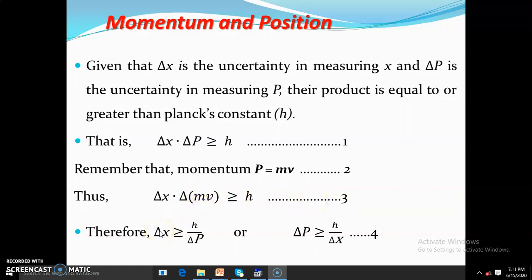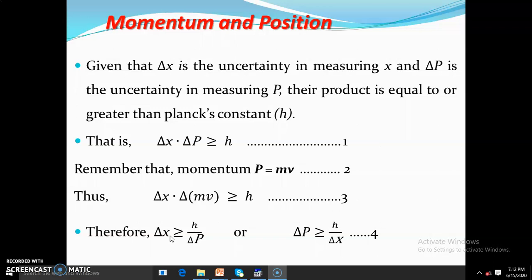Now, from equation 4, we can understand the Heisenberg uncertainty principle even better. Look at this: we have change in X greater than or equal to h over change in P, which basically means that from equation 3 or equation 1, we have made change in X the subject of the formula. Remember the way I always say it: if A is directly proportional to B, whatever happens to A affects B in the same way. If we increase A, B also increases. If we decrease A, B will decrease.